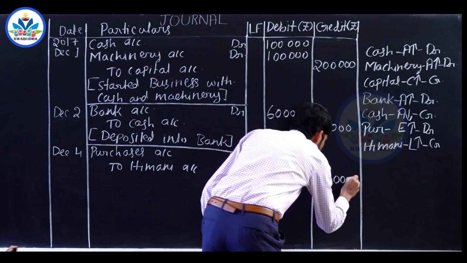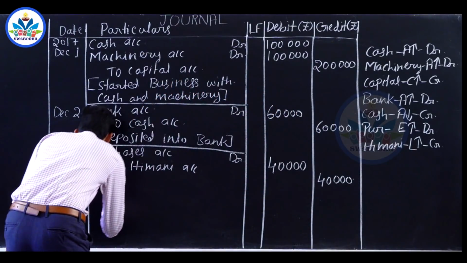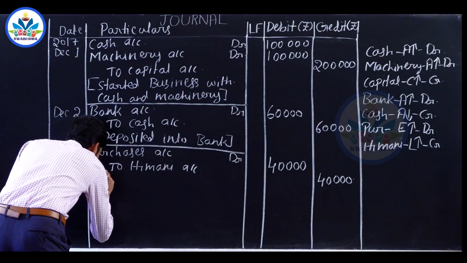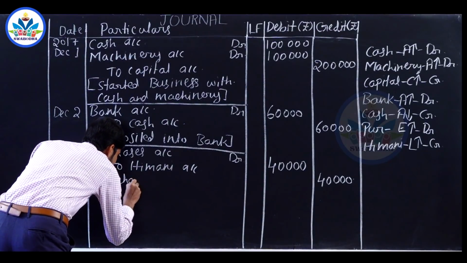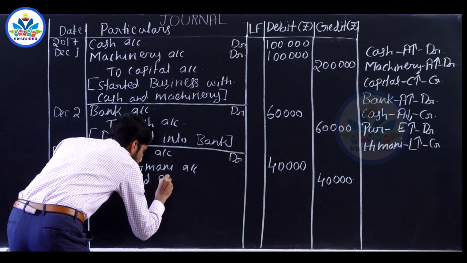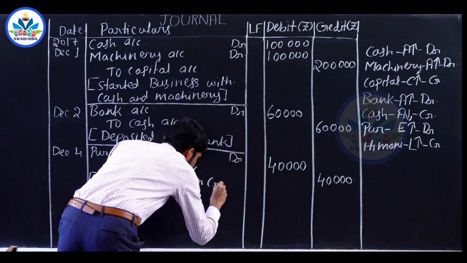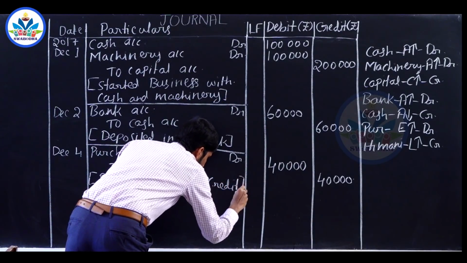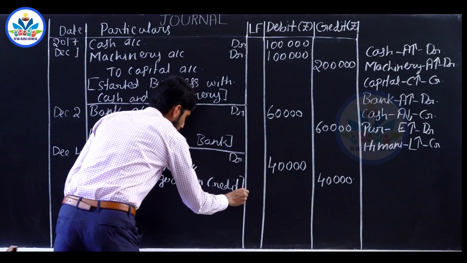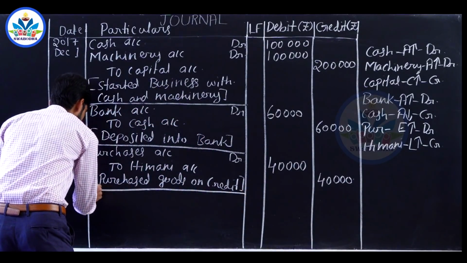Write the narration. Purchased goods on credit.